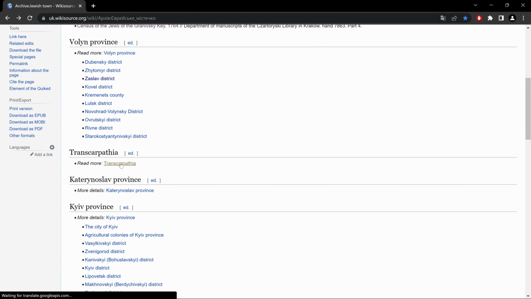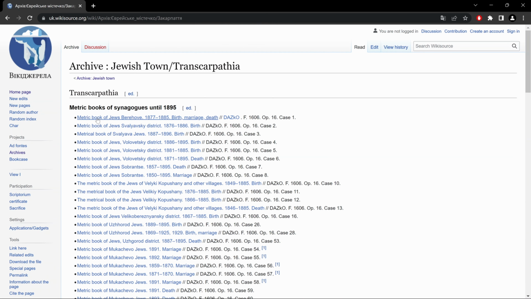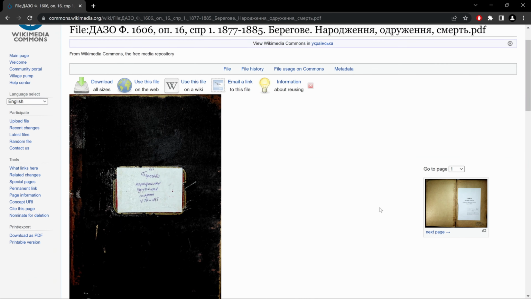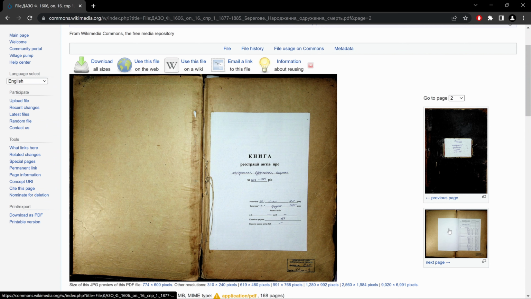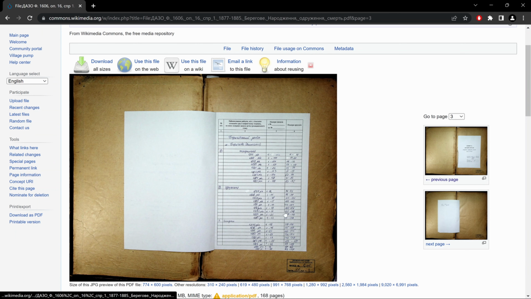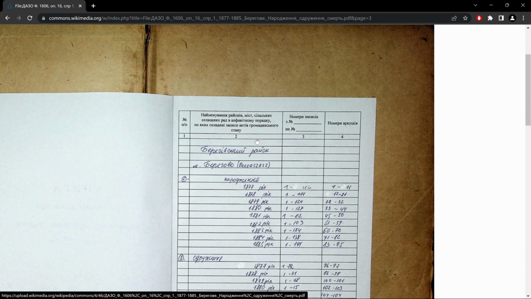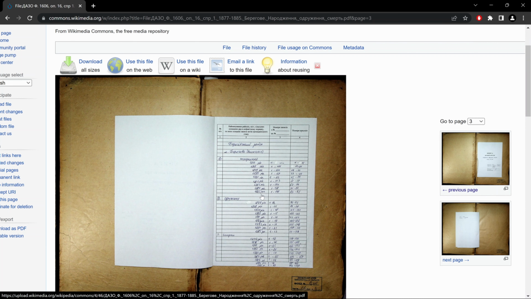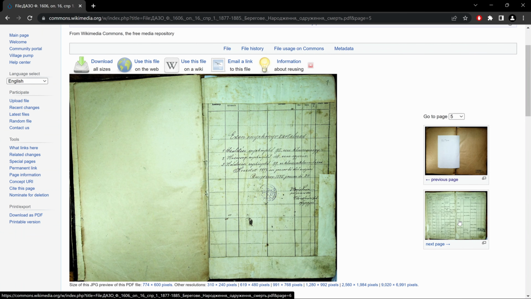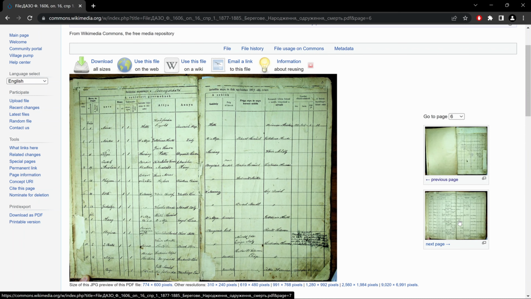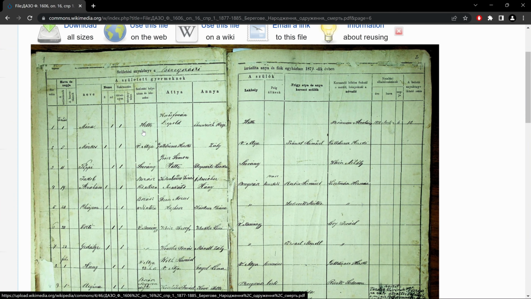Transcarpathia. Here we have metrical books. Now sometimes you'll notice, even often enough, something like this. If I zoom in, you'll see it's written in Ukrainian. And it's kind of like a table of contents. If you keep scrolling, eventually you'll get to the actual records. And here I believe we have Hungarian records.